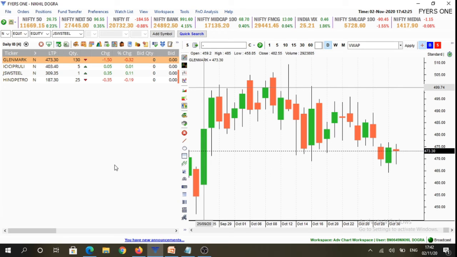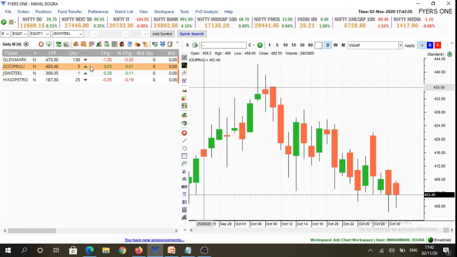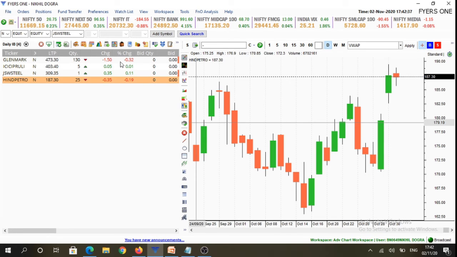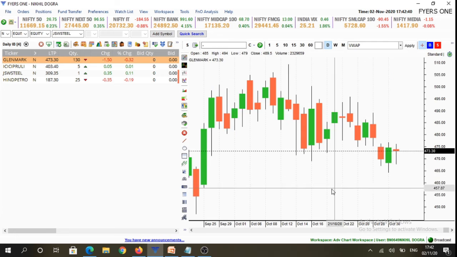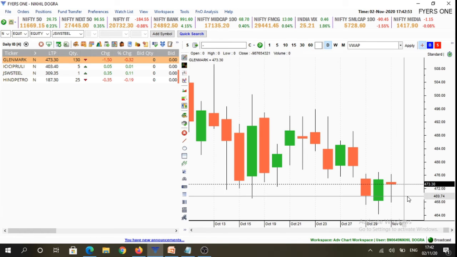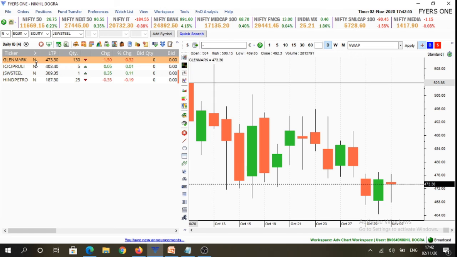Now we are going to discuss our stock watch list. The stocks that we have chosen are Glenmark, ICICI Prudential Life Insurance, JSW Steel, and Hind Petro. You will see that all these are inside candlesticks, and above 476.5 level in Glenmark, we would look for buying opportunities, and on the flip side, below 467.5 levels, we look for selling opportunities in Glenmark.